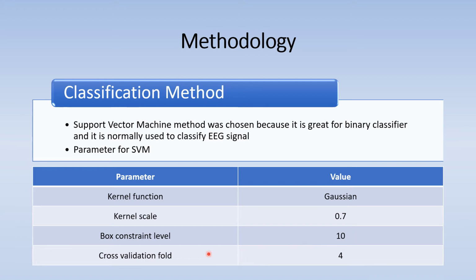This is because the value cannot be too high or too low, else it will overfit or underfit. The cross-validation fold is 4. The 20 samples are divided into 4 groups, so 25% for predicted class and 75% for true class.